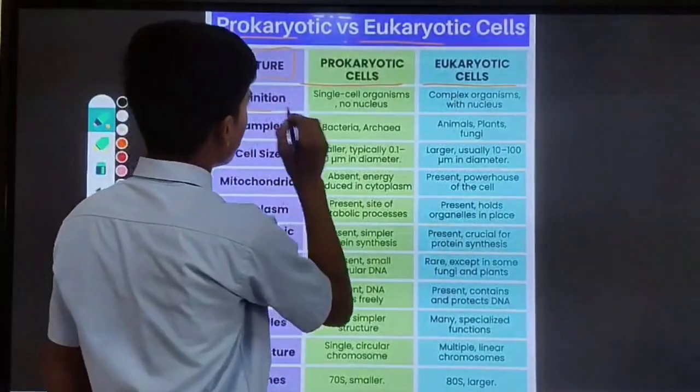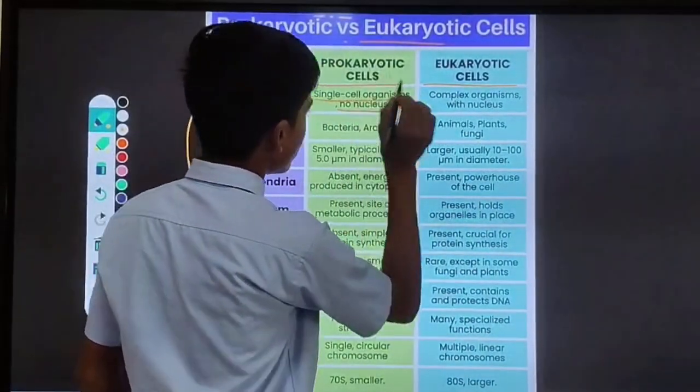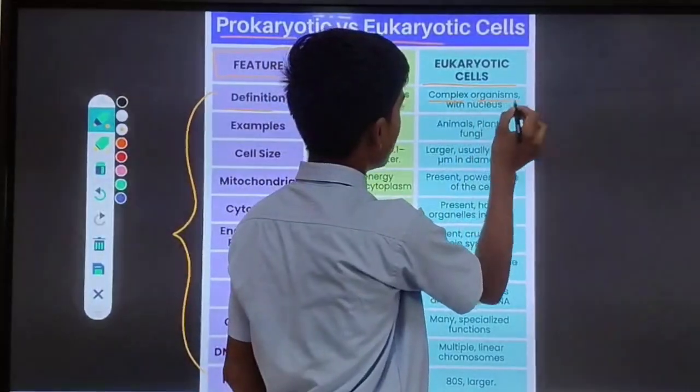Definition. What is the definition? Prokaryotic: single cell organisms, no nucleus. And eukaryotic: complex organisms with nucleus.